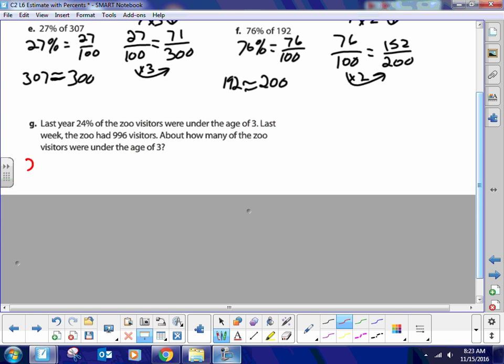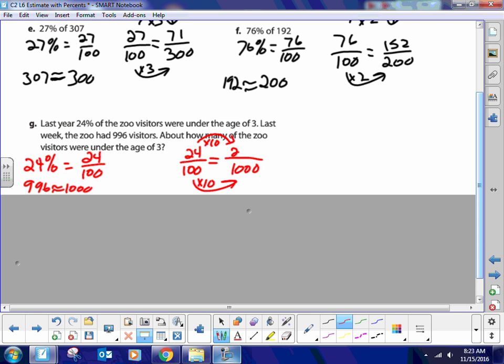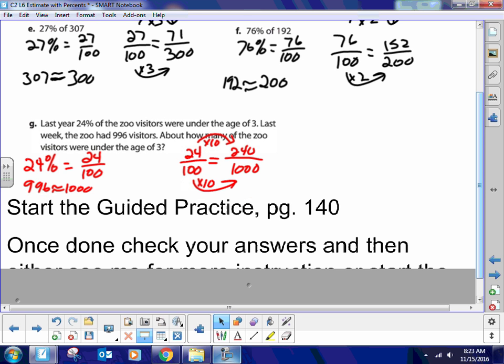So 24% is the same as 24 over 100. Okay, we're going to take 996, and that's about 1,000. Then we're going to take 24 over 100 is equal to something over 1,000. Okay, you multiply this by 10, so just multiply this by 10. 240. Okay, all right.